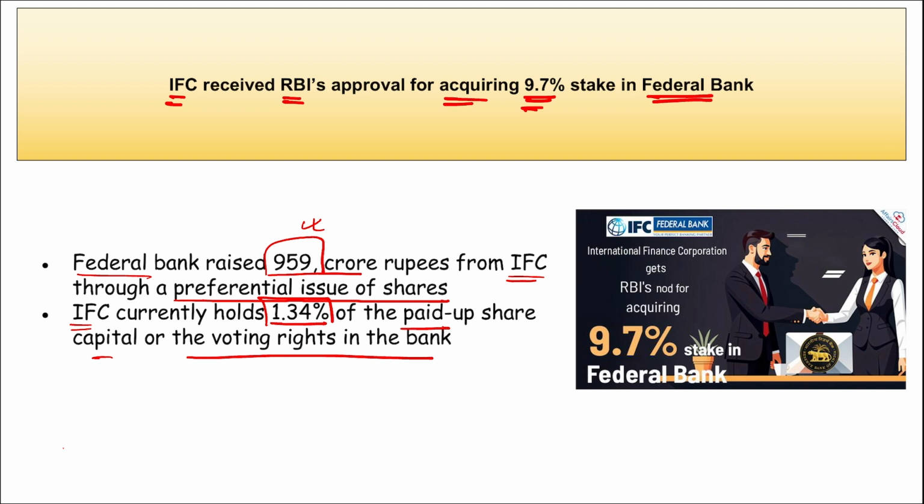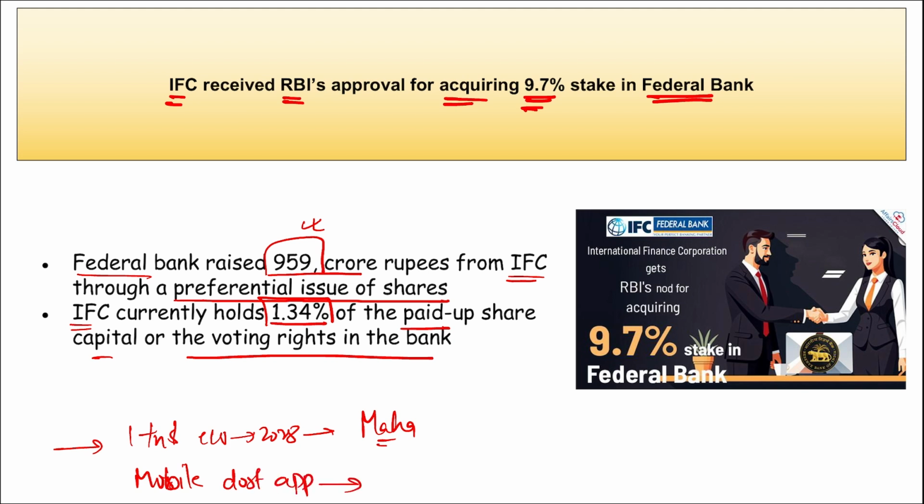Important. Then which state of India is aiming to become a $1 trillion economy by 2028? It is Maharashtra. The Mobile Dost application was launched by which state or UT? It was launched by Jammu and Kashmir. Recently the India Mobile Congress was held in Pragati Maidan, New Delhi.